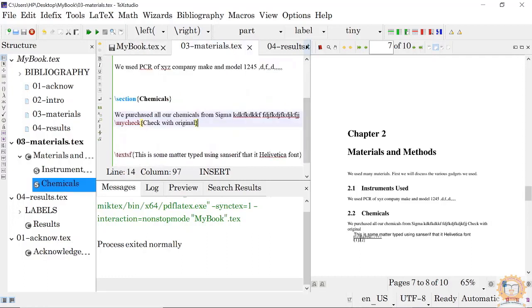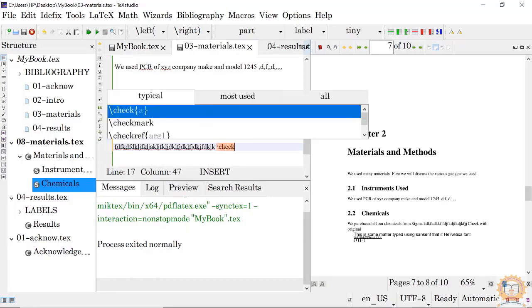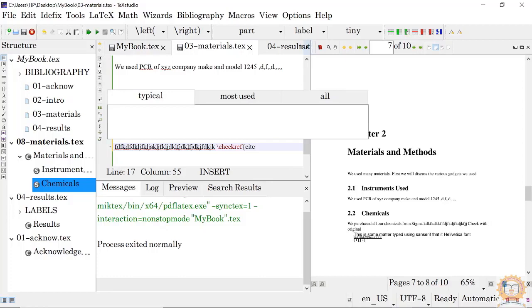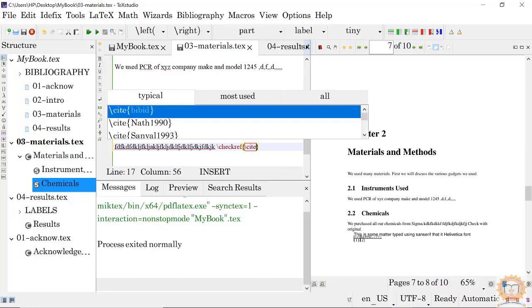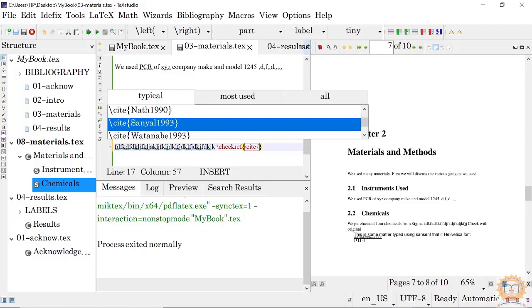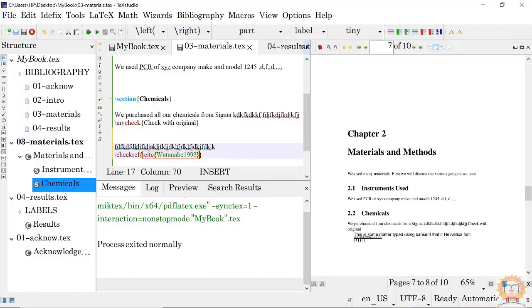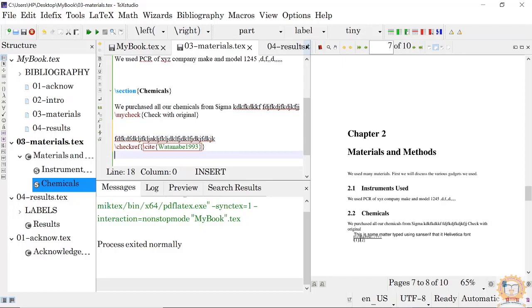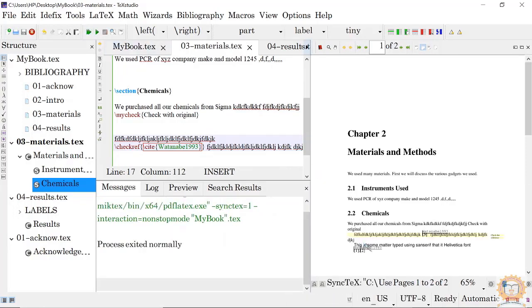Here I am putting some text. Okay, check ref. And now I simply say cite, write it like this. Then type further. So what happens when I compile this document? The reference will be in bold and here it will be written check the reference.